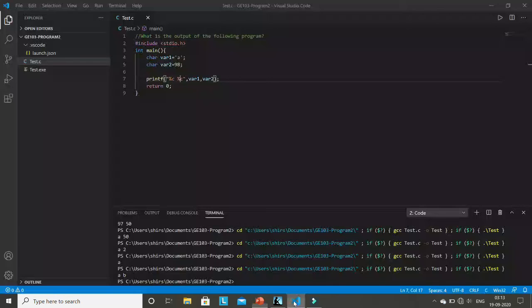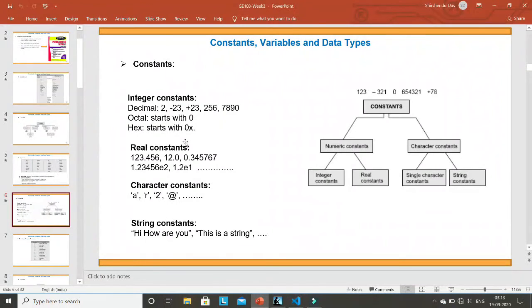Here, if you go to this program, if I write something like this, the entire thing is a string constant. This string is a combination of multiple characters, but a string always has to be written in double quotation marks. This is called a string constant.